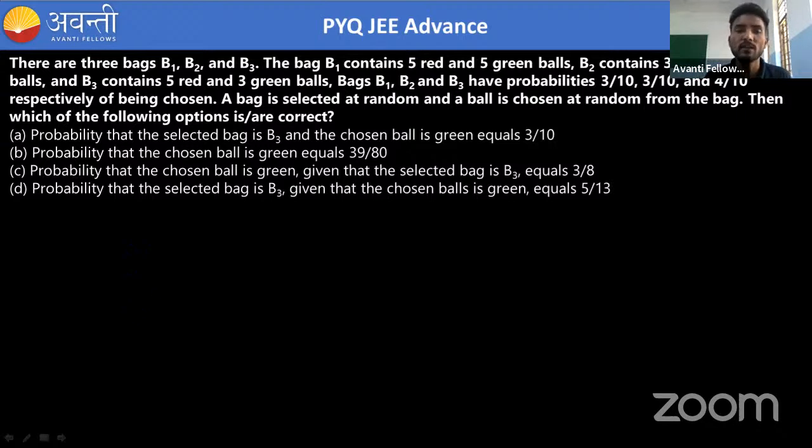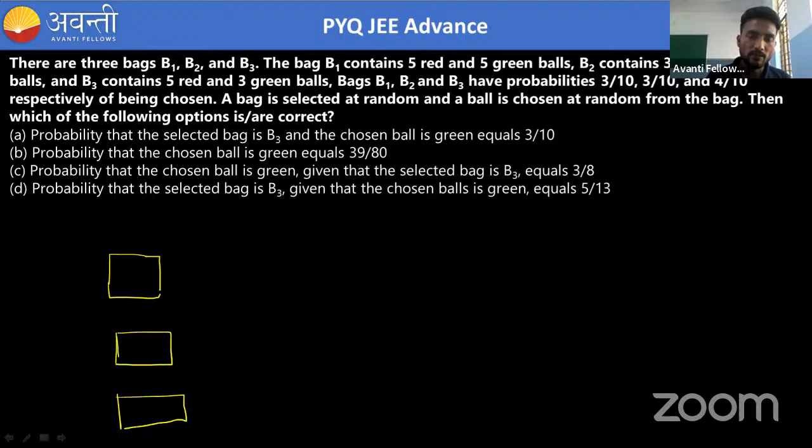my simple funda is what you have to write. There are already 3 bags, right? So I will write like this. This is bag 1, bag 2 and bag 3. So this is B1, this is B2, and this is B3. In B1, there are 5 red and 5 green. In B2, there are 3 red and 5 green. And in B3, there are 5 red and 3 green.